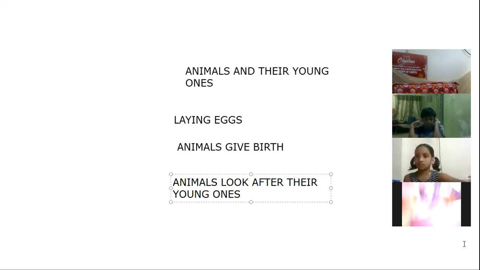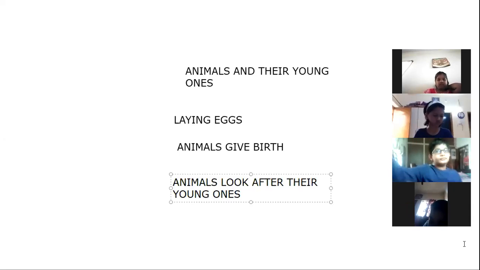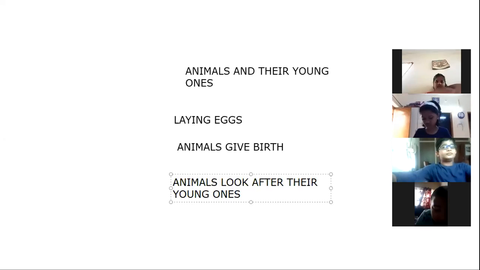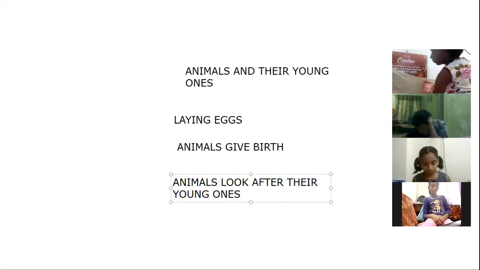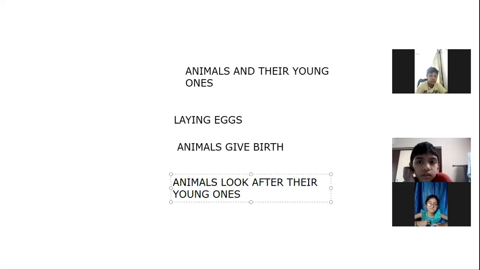Now, who is providing your needs in your family? Who is taking care of you? Parents. Yes, in the similar way, even these animals look after their young ones. When you are young, our parents look after us, isn't it? They are providing us everything, our food, our needs. All our needs are met by our parents. Similarly, even these animals also take care of their young ones.